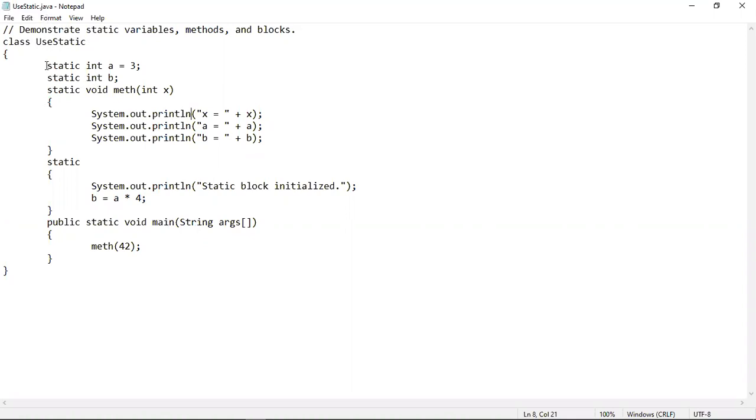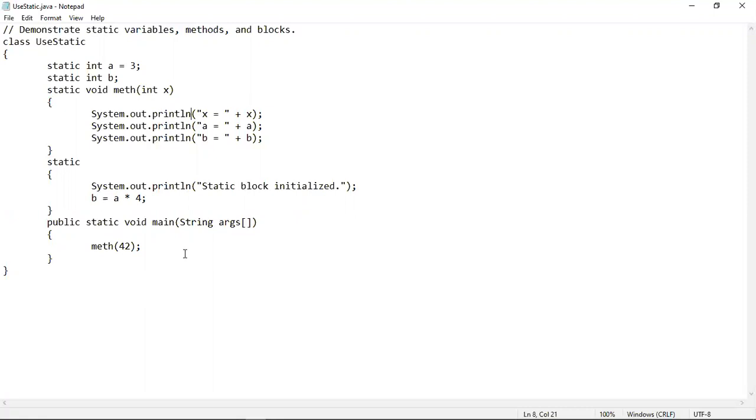Here you can see that two static variables are declared, then a static method is written, then a static block is declared, and after that the main method is there. So let me explain this program one by one. The program execution here will be a bit different, as I have already told that the static block will be executed even before the main method executes.